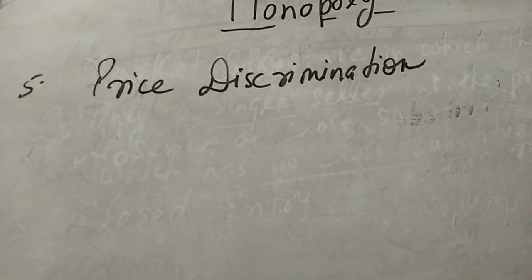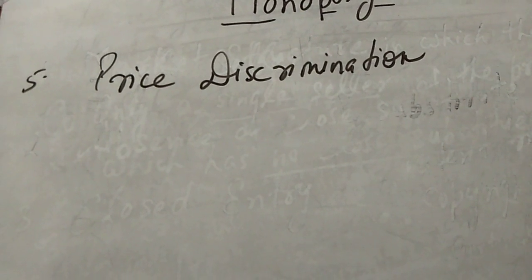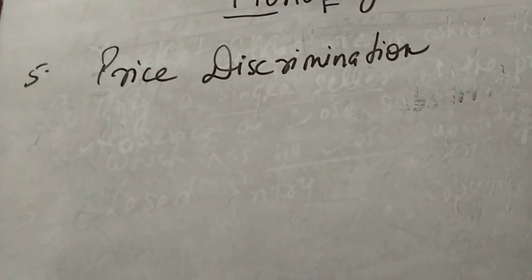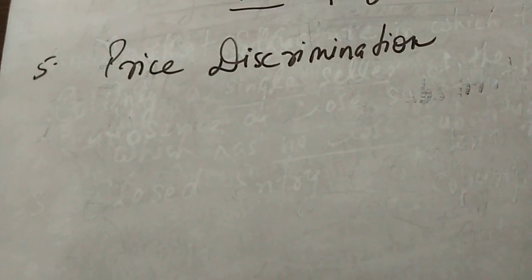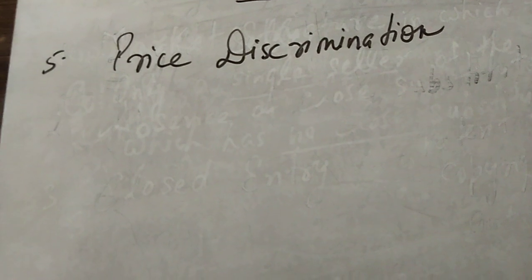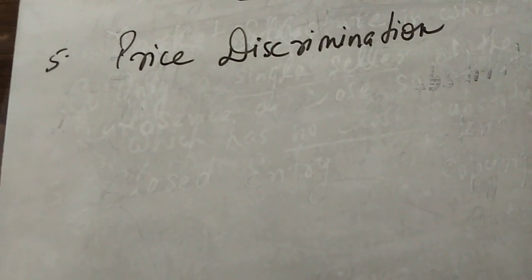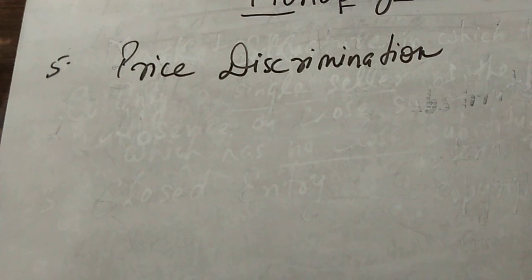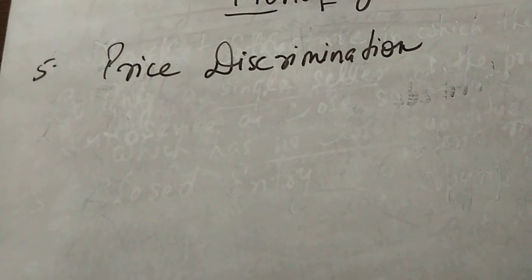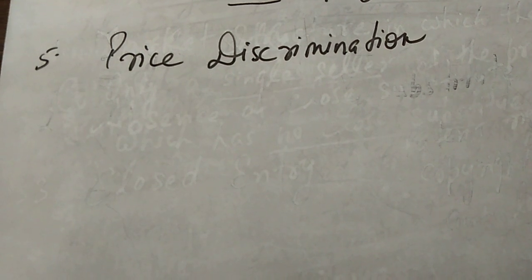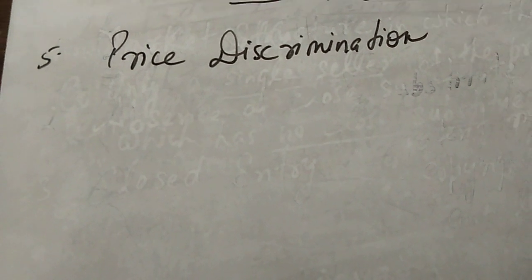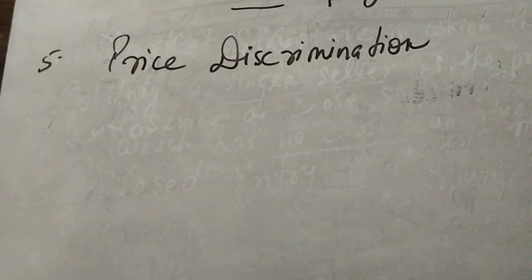For example, railway charges less price on those trains which are carrying food grains and all these things compared to the passengers. Or the state electricity board charges less prices for agriculture units and higher charges for industrial units.